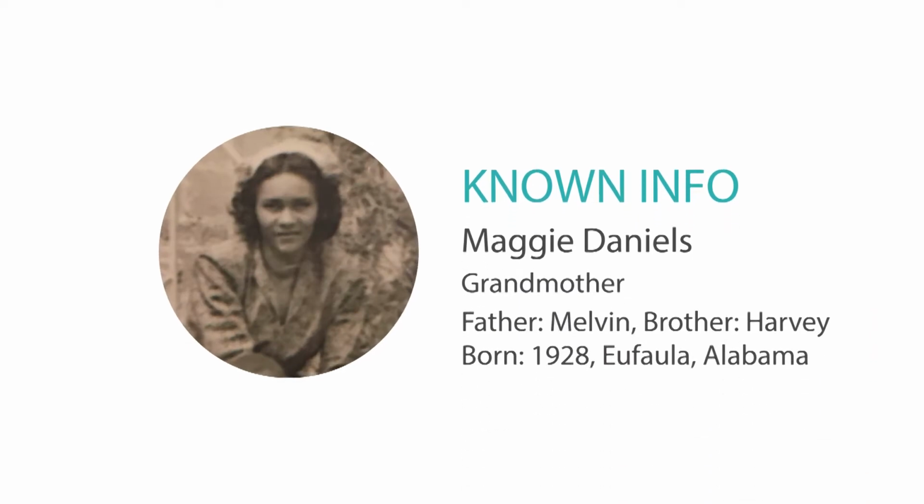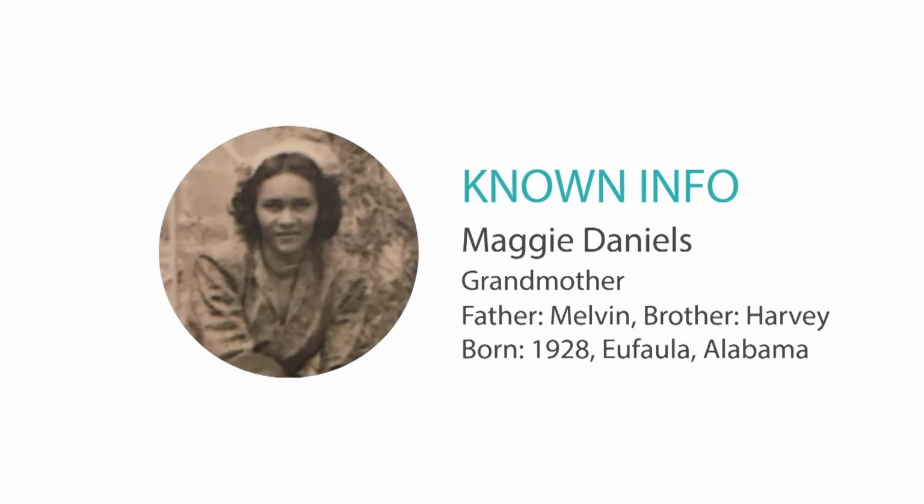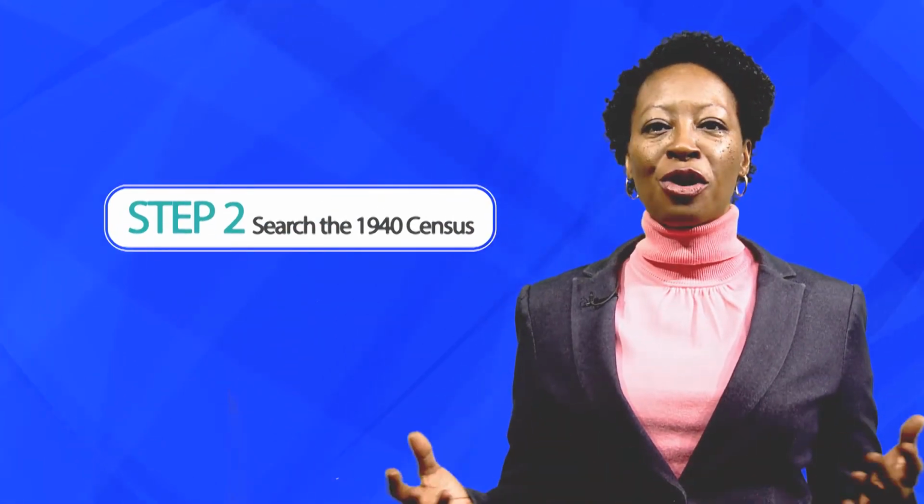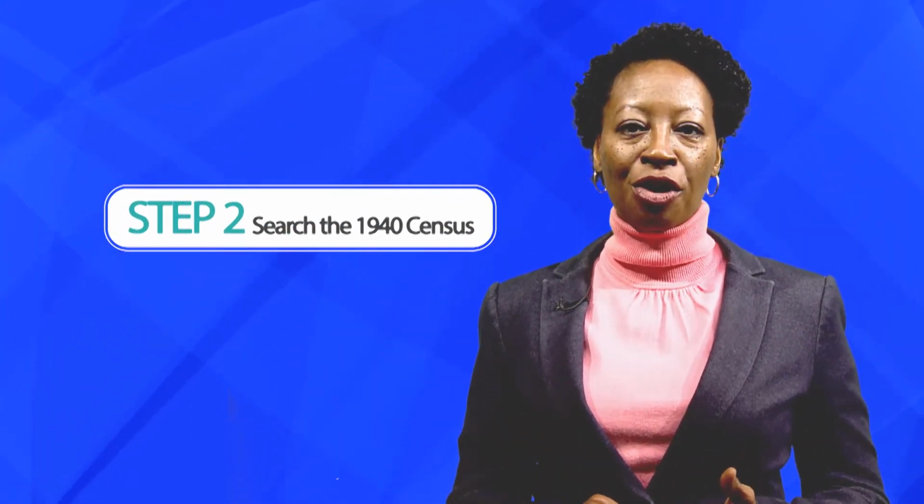My method focuses on using census records. For me, I expected that my grandmom in 1940, she'd be 12 years old, living with her father Melvin and her brother Harvey, or Harvey Lee as they called him down south. So when I searched 1940, there she was, with her father, her brother, and her stepmom.